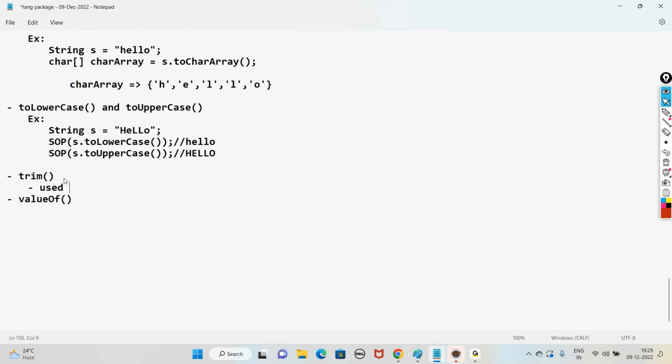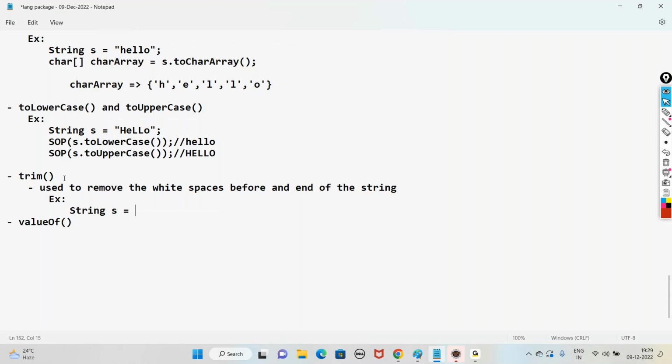Use it to remove the white spaces before and after the string. For example, if you take a string s equal to " hello world " and print s.trim, then the output will be "hello world". It removes the space before and after the string only, but not in between the string.